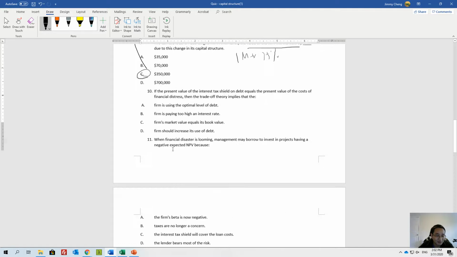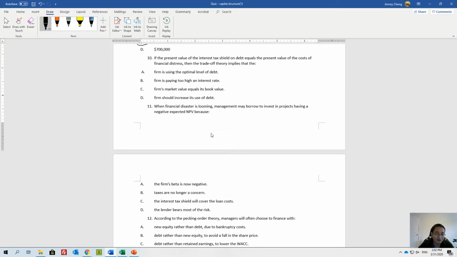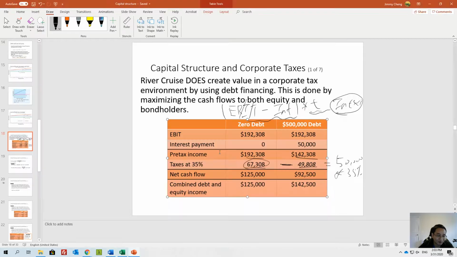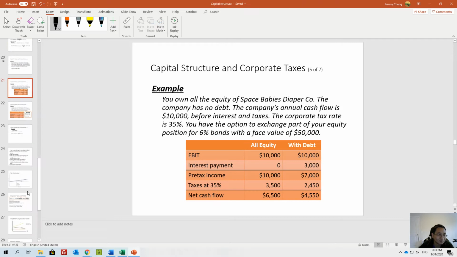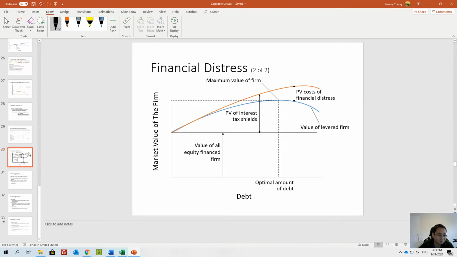Okay, if the present value of the interest tax shield on debt equals the present value of the cost of financial distress, this is talking about this question. So right here, debt will make you pay interest. Interest is tax deductible. That's why the value of the firm will go up, right?